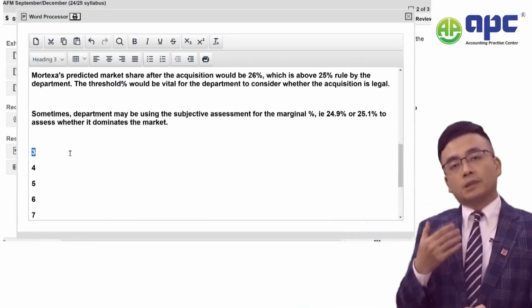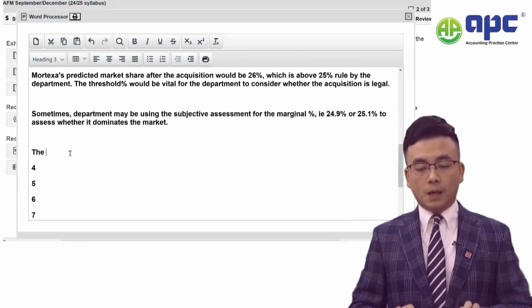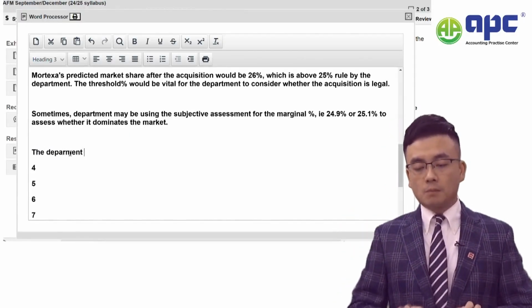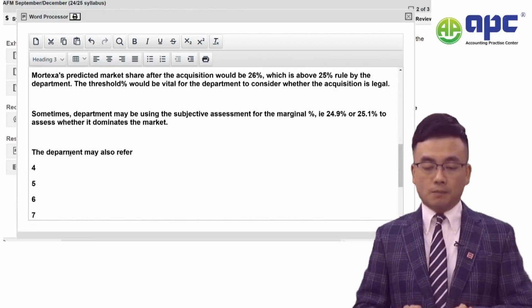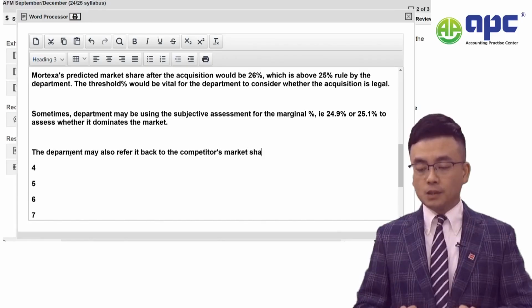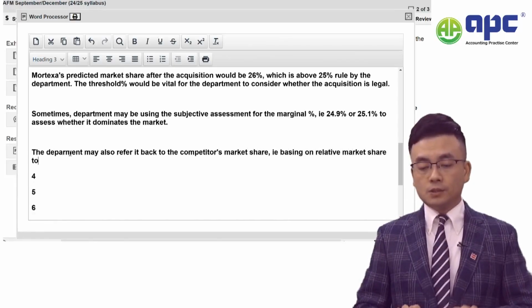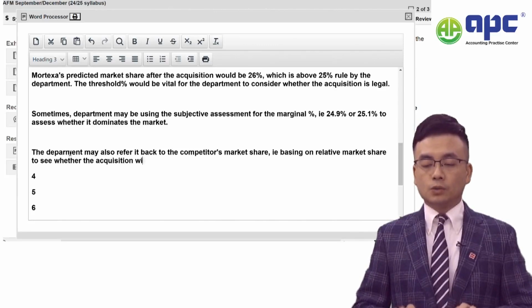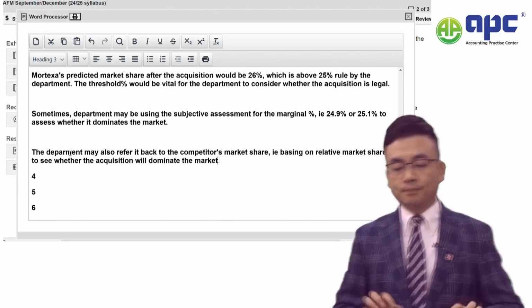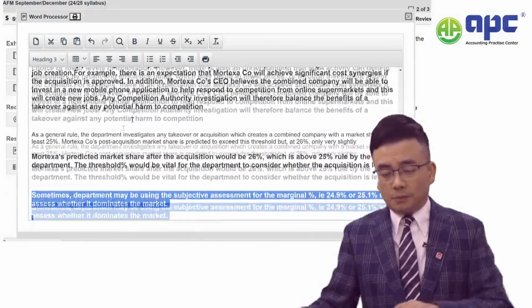At the same time, the subjective assessment, again, is from the textbook. Okay, the department may also refer it back to the competitors' market share, i.e. basing on relative market share to see whether the acquisition will dominate the market. If you can't make these 2 points, absolutely fine, okay, just move on.